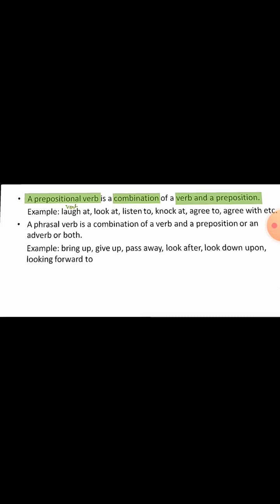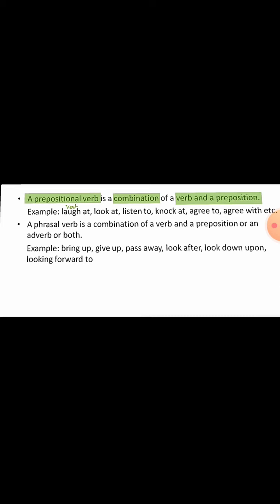Here laugh is a verb, at is a preposition. Look is a verb, at is a preposition. Listen is a verb, to is a preposition. Knock is a verb, at is a preposition. Same as agree to and agree with. And a phrasal verb is a combination of a verb and a preposition or an adverb or both.